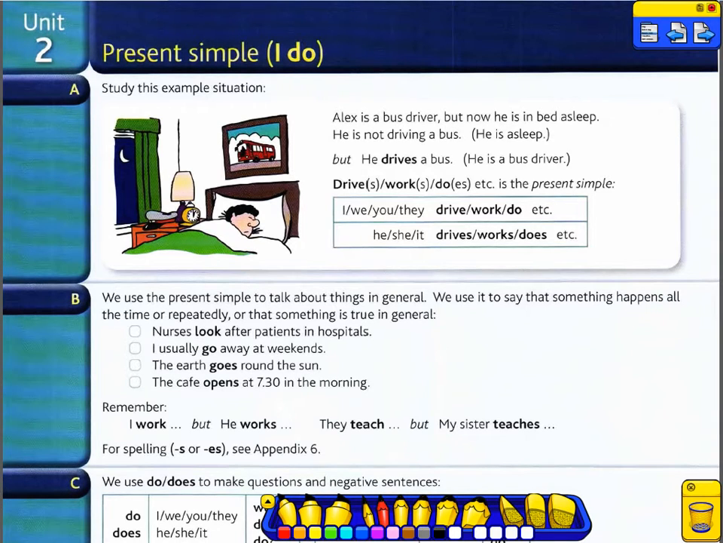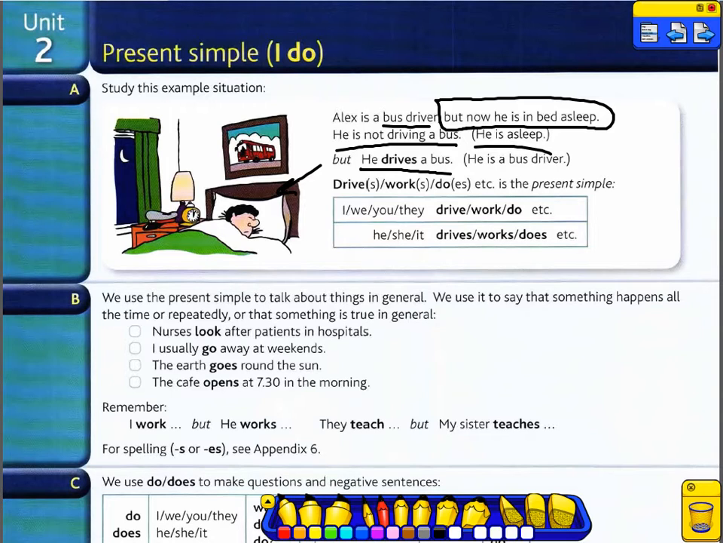Alex is a bus driver, but now he's in bed asleep. He's not driving the bus. So he isn't driving a bus now. He is asleep. But he drives a bus. This is a fact about him. He's a bus driver.